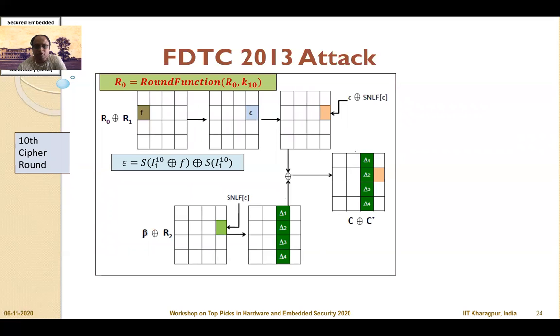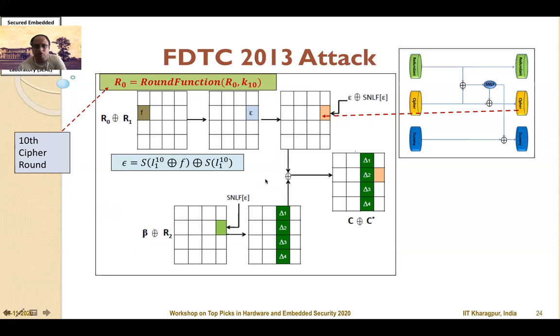So because of this fault and because of the round function, this fault will propagate and further infect the cipher round by infusing a difference which is the output of the SNLF function. It will also affect the dummy round, and the dummy round, because of the corresponding shift row and mixed column, will result in a vector which is noted here as delta 1, delta 2, delta 3, and delta 4, which will try to further infect the cipher round.